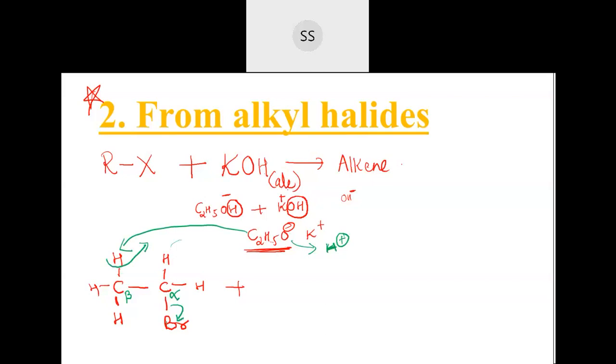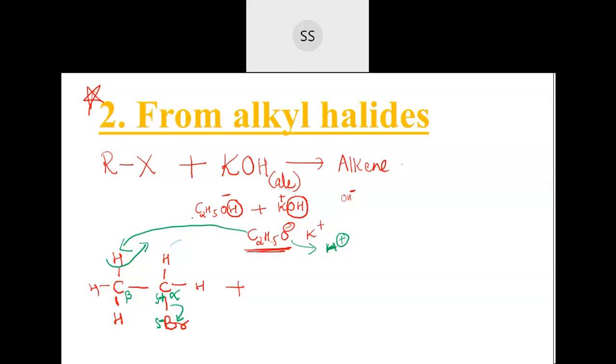Carbon is less electronegative in nature, bromine is more electronegative. Bromine is taking the electron towards itself and carbon is losing the electron towards the bromine. So carbon gets a partial positive charge and bromine gets a partial negative charge.